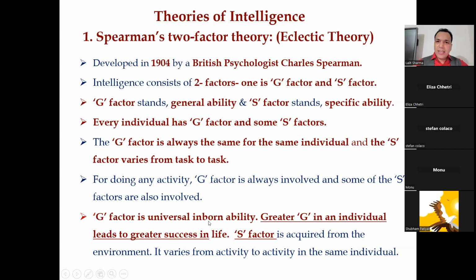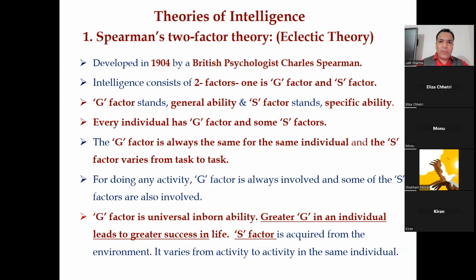Now see that. These are all the points we have to understand. This is Spearman's theory, the two-factor theory, also called the eclectic theory, developed in 1904 by a British psychologist, Charles Spearman, right? According to him, intelligence consists of two factors, the G factor and the S factor. G factor stands for general ability or general intelligence, and S factor stands for specific ability, right?